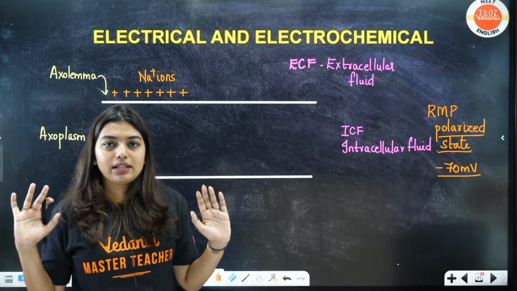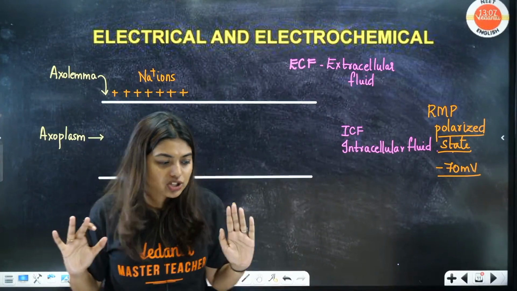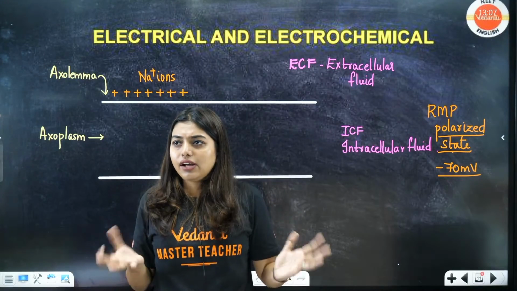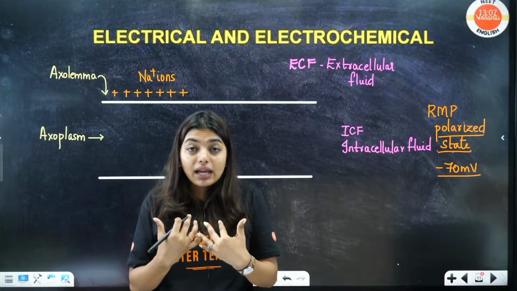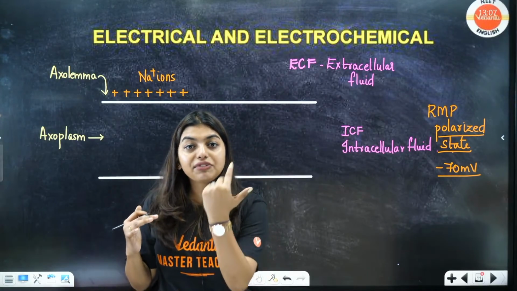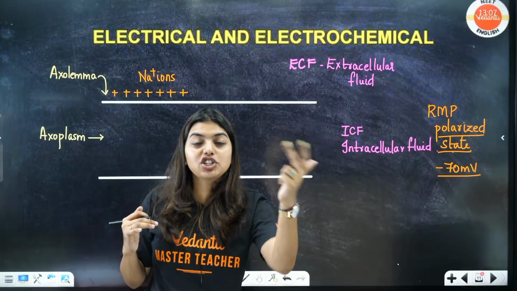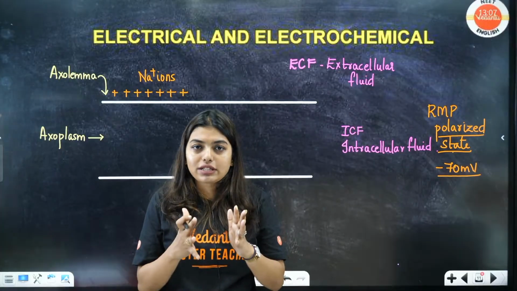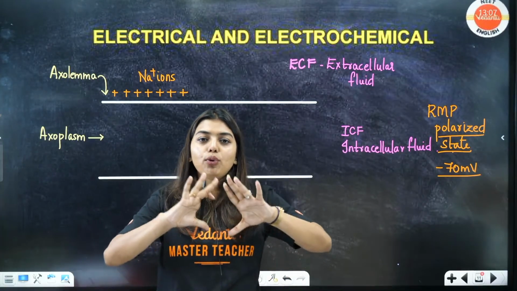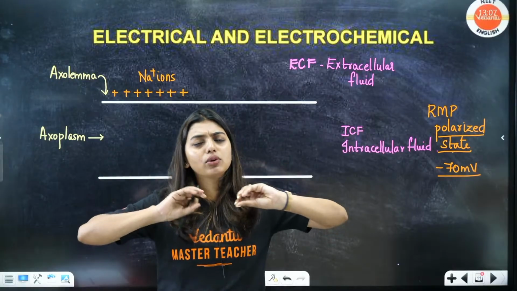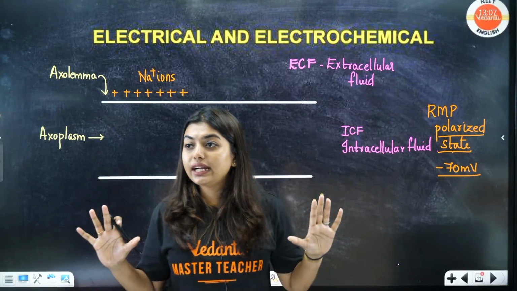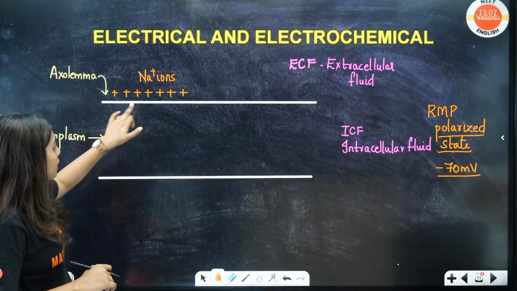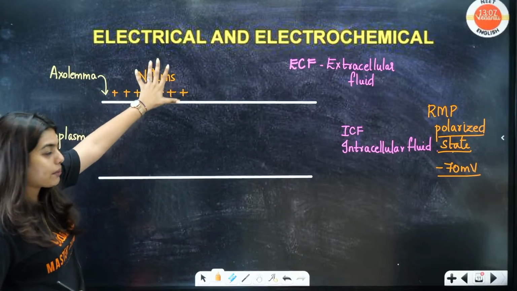Polarized state means what? Imagine I am happy, you are also happy. We will never have a fight, right? Why will we fight? Imagine I am angry and you're calm. I'll definitely get angry that why is he not angry. That means there is a difference in the ions. Got it? Same way, imagine both the sides. Positive is there, negative is there, both are polarized. Polarized means both the side ions are there.